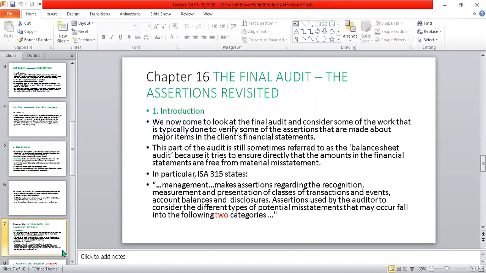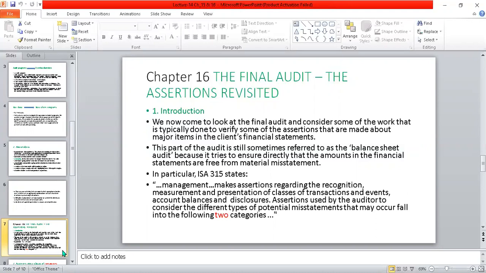This part of the audit is still sometimes referred to as the balance sheet audit because it tries to ensure directly that the amounts in the financial statements are free from material misstatement. Obviously, the auditor's objective is to find fraud and to check whether the data is free from material misstatement or not.